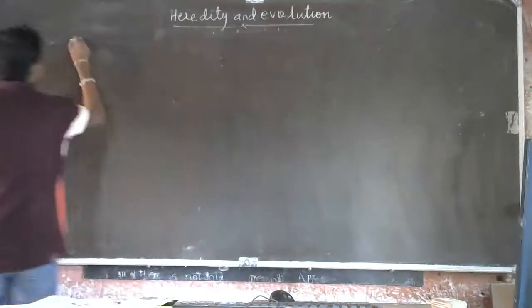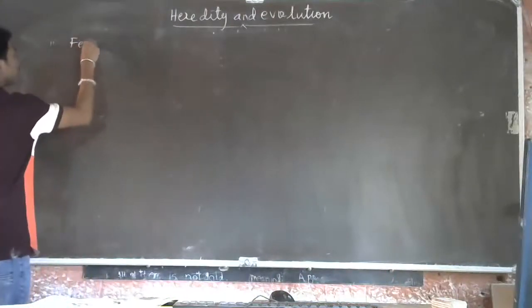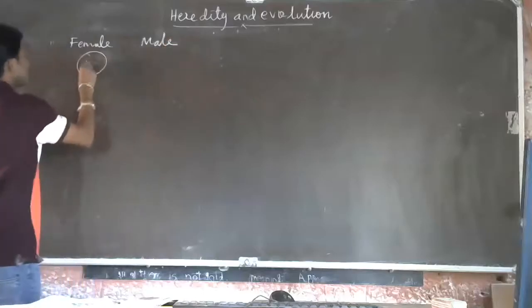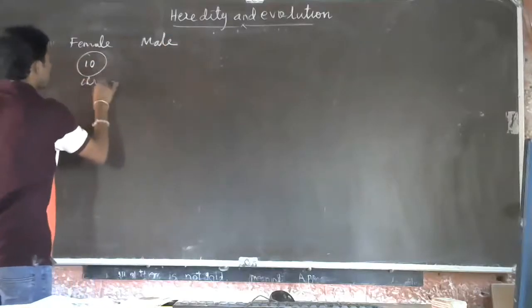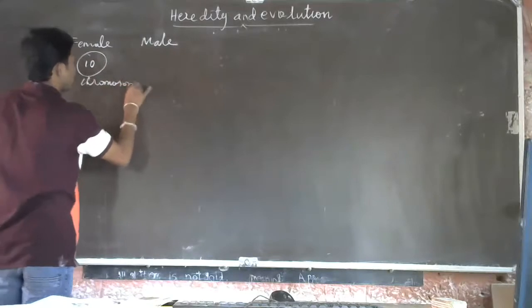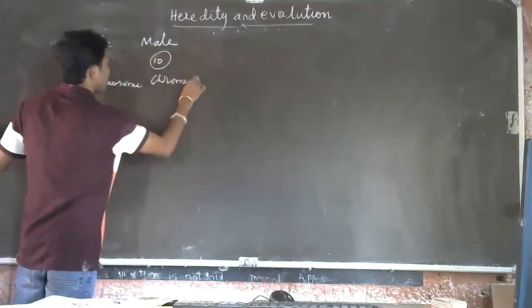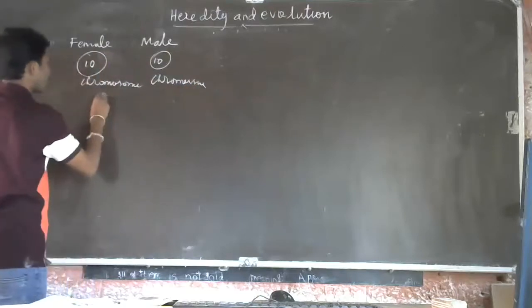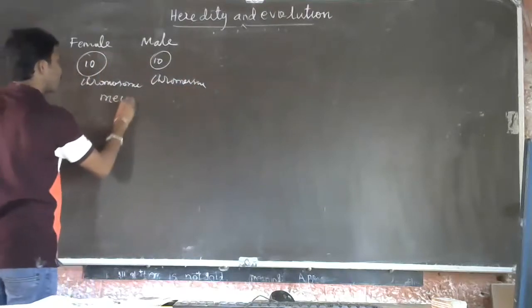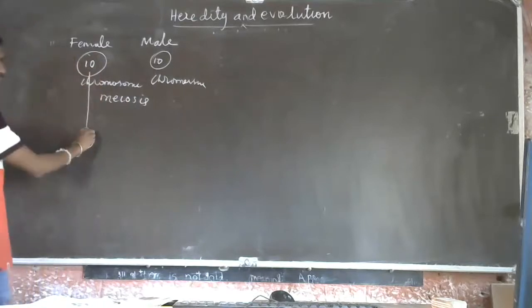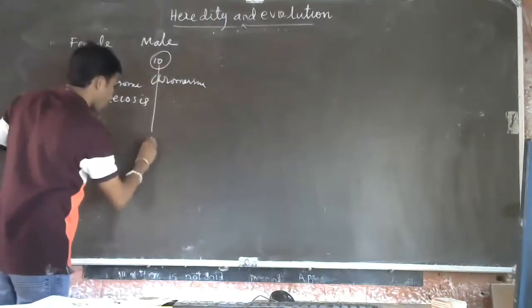See, like female and male. Think that 10 chromosomes are there in this one, and this one also has 10 chromosomes. During meiosis, what happens? The daughter cells will have 5 chromosomes, and this one also has 5 chromosomes.